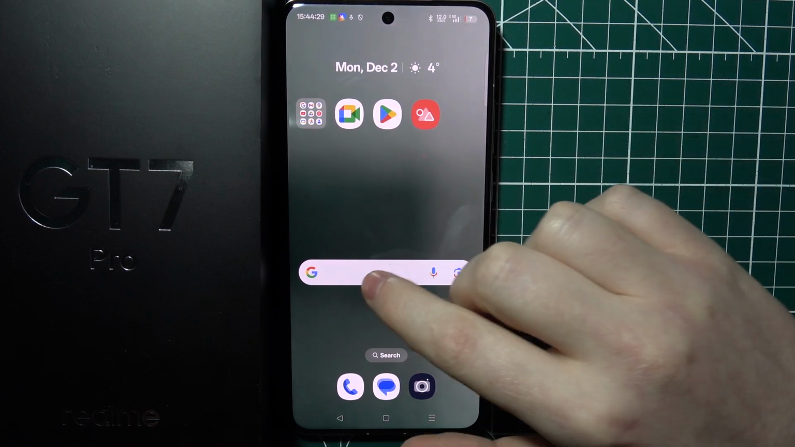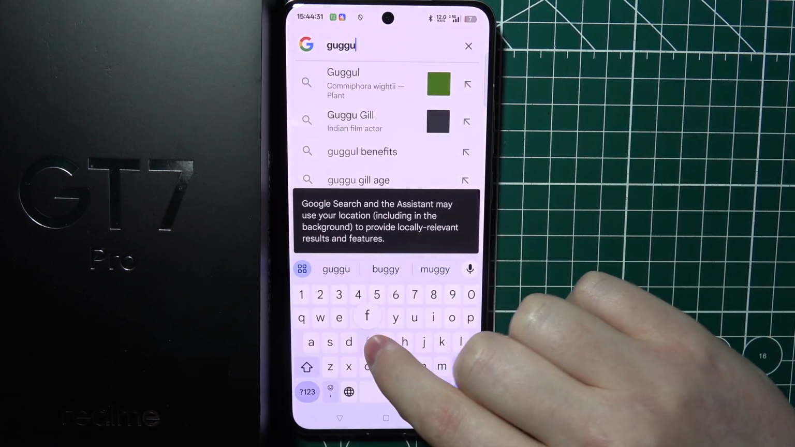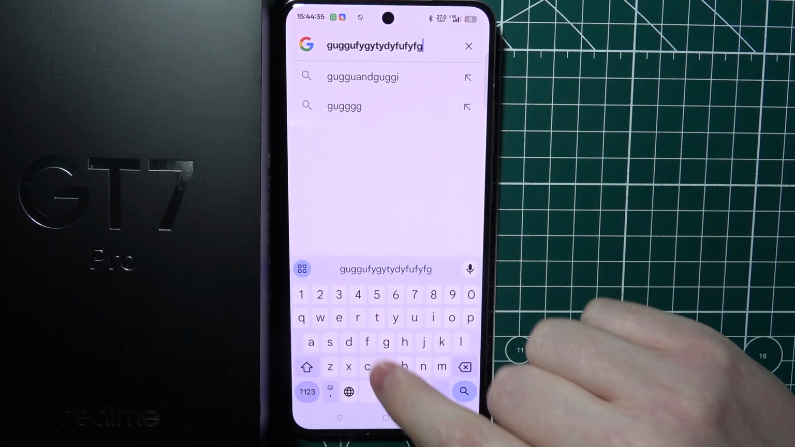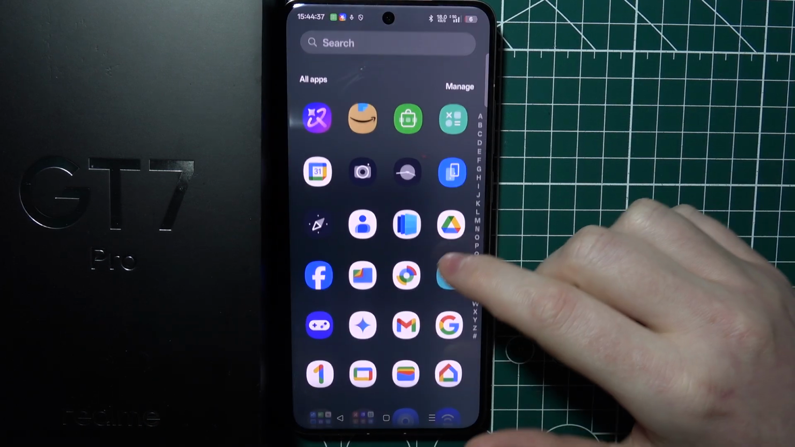To turn on or off keyboard sounds on Realme GT 7 Pro, first, as you can see, there's no sounds when I press any key on my keyboard.